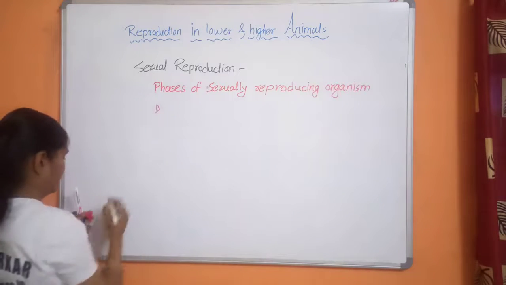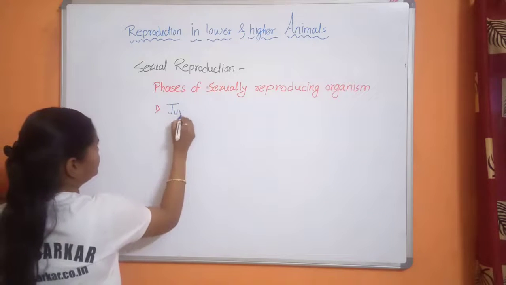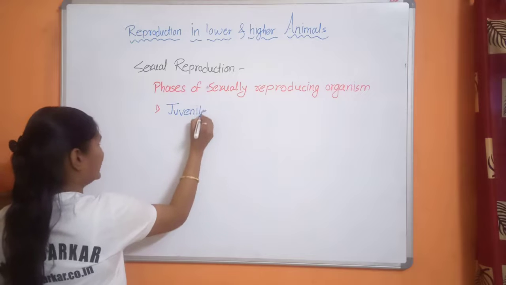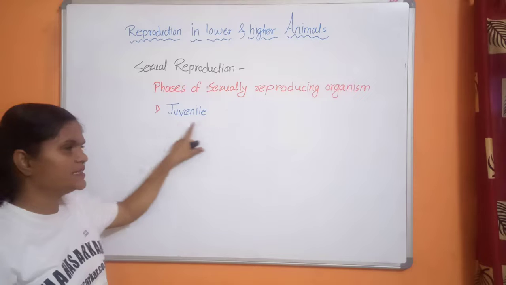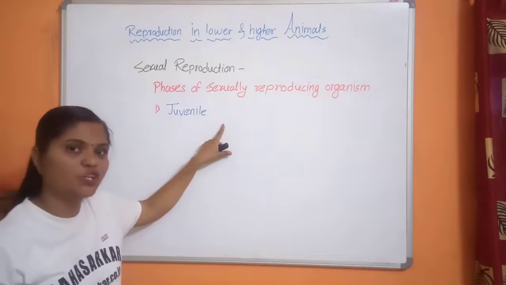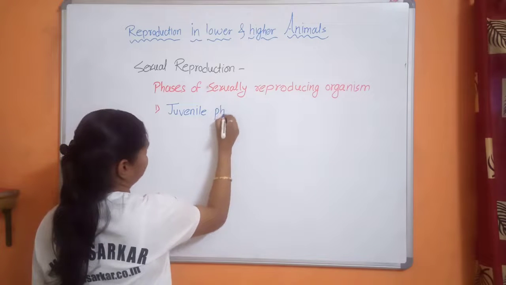So first is the juvenile phase. Now what is that juvenile phase? From birth to this phase, just a physical growth of that organism takes place in the juvenile phase.